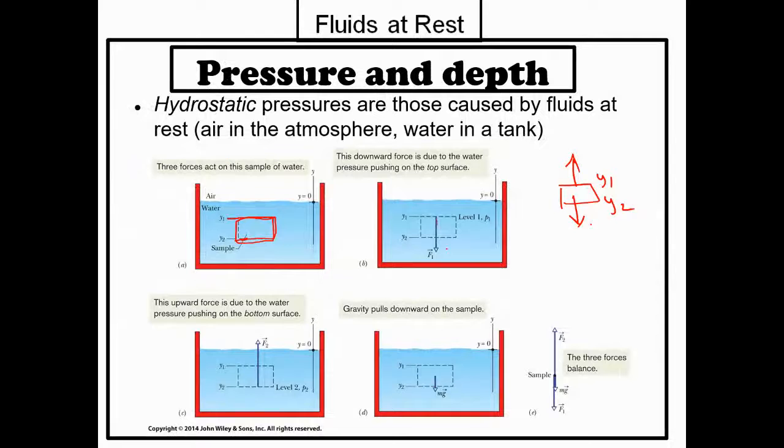Now have a look at this picture: picture 1, picture 2, picture 3. How many forces are in the upward direction? How many forces are in the downward direction? Two downward and one upward. That means my F1 is a downward force, my mg is a downward force, and my F2 is the upward force. So how can I write it? I can write F2 equals F1 plus mg. Am I right?